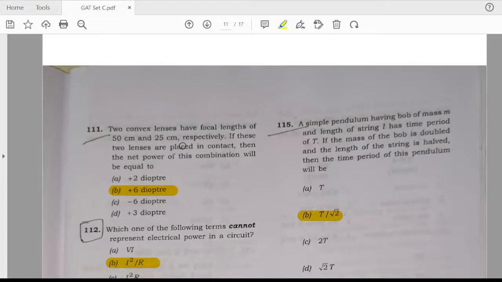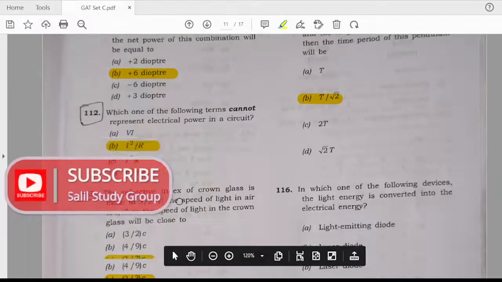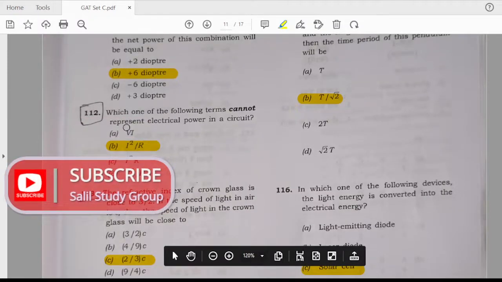Two convex lenses have focal lengths of 50 cm and 25 cm respectively. If these two lenses are placed in contact, then the net power of this combination will be equal to, answer is +6 diopter. Answer question number 112.